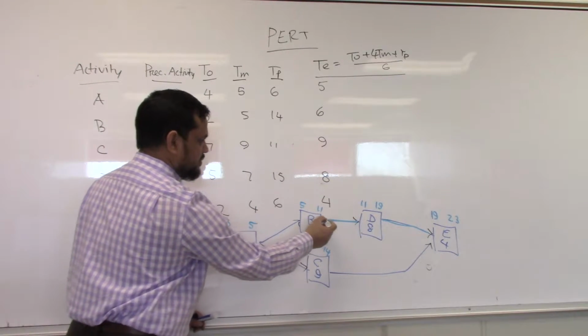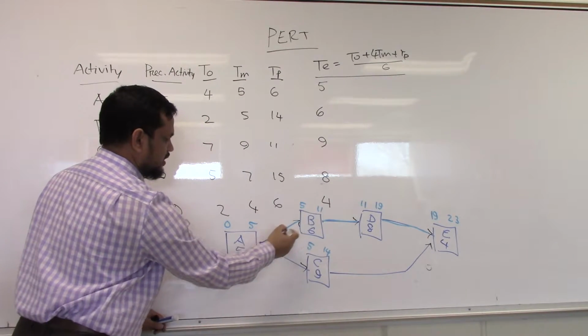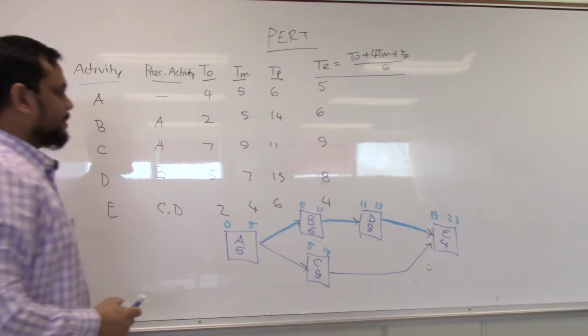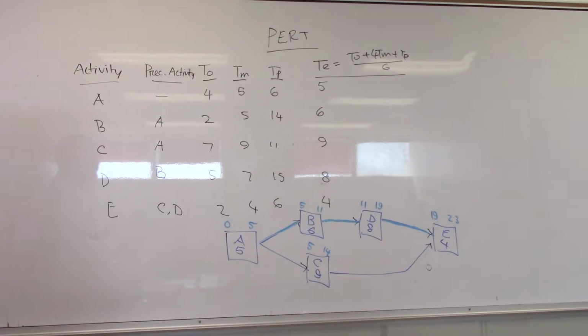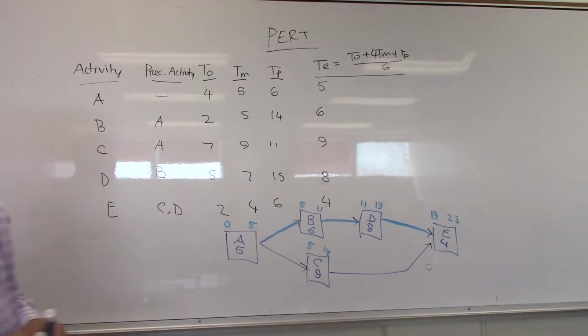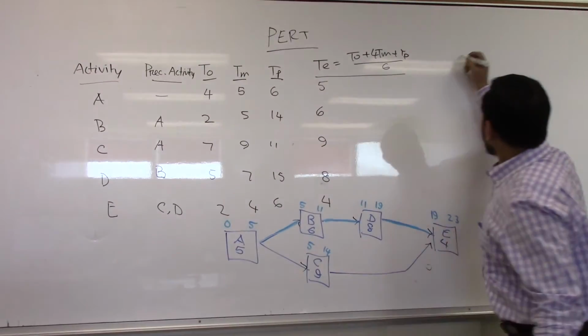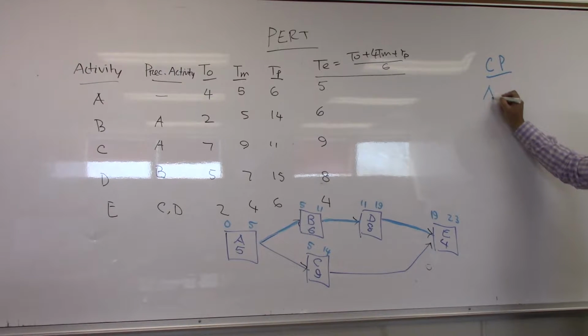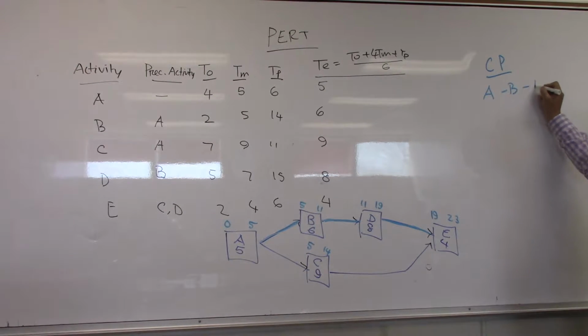So it is my critical path, here to here. So critical path is done. Write it down: my critical path is A, B, D, E.